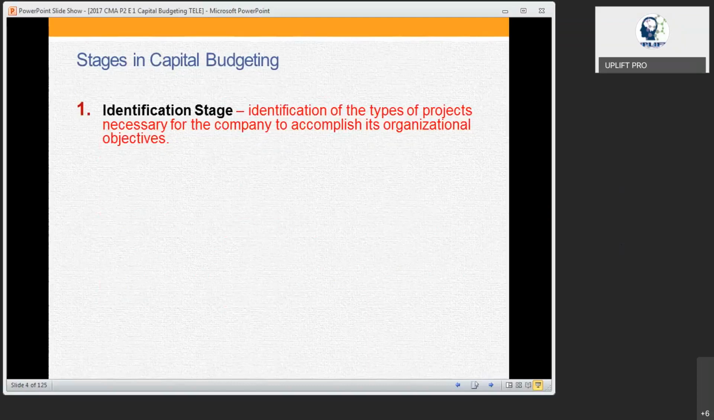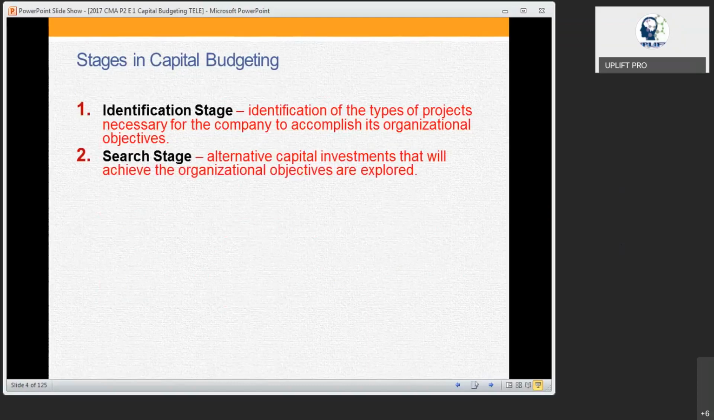Number two is, once you know what type of project you are going to take on, then you have to select the project. There could be a lot of projects available.